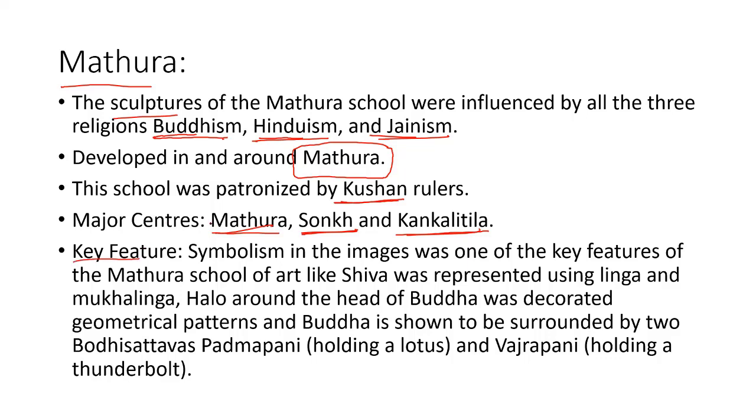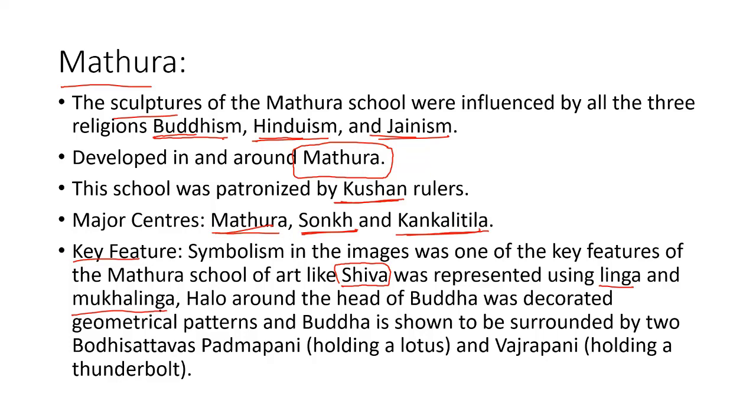Okay, then what were the features of the sculptures? The sculptures of the Mathura school were in a symbolic image form. Take an example. For Shiva, the sculptures were in the form of linga or mukha linga. We know, right? Linga means Shiva.